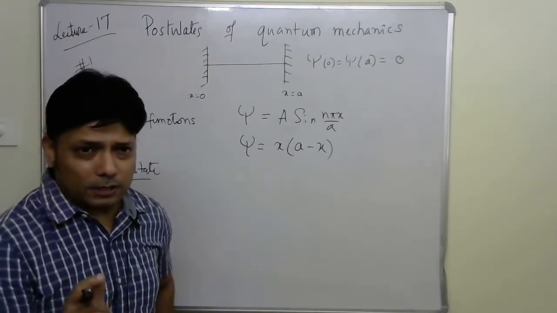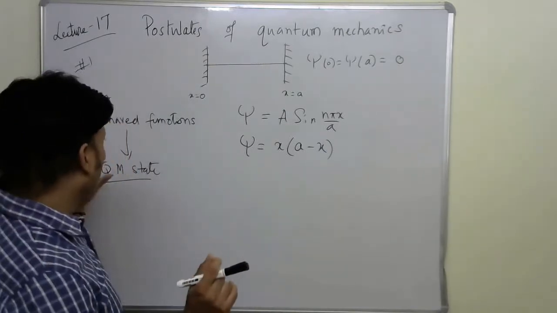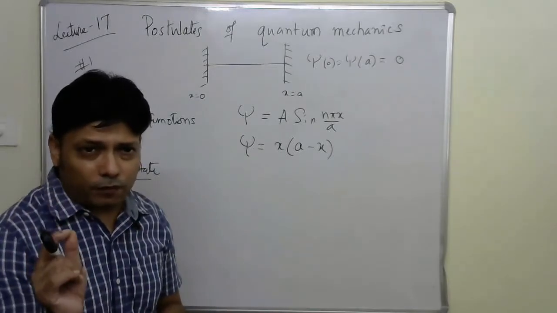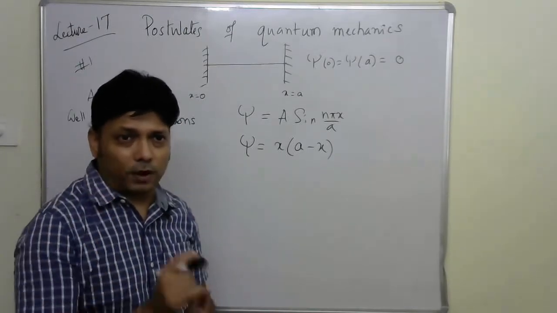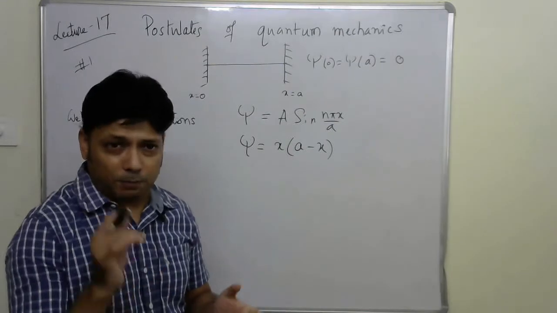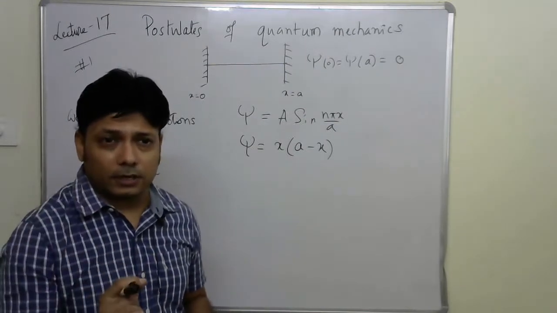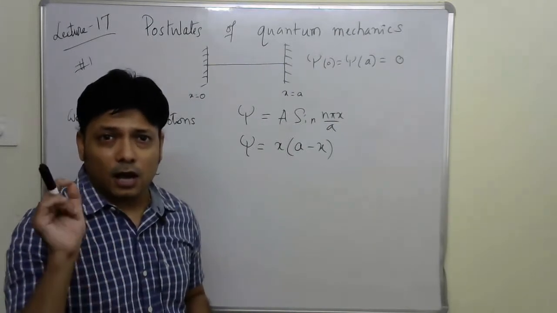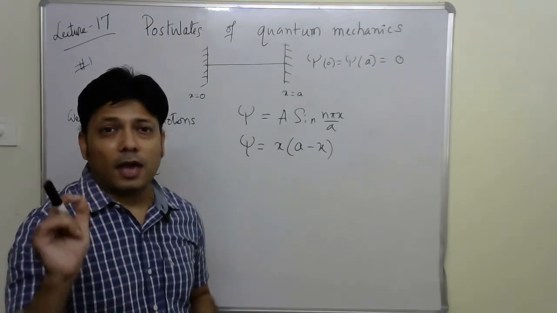So the point is, postulate 1 says that any well-behaved function is good enough to define the state. That means it does not necessarily have to be an eigenfunction.